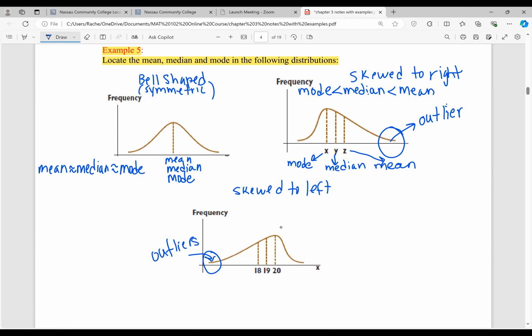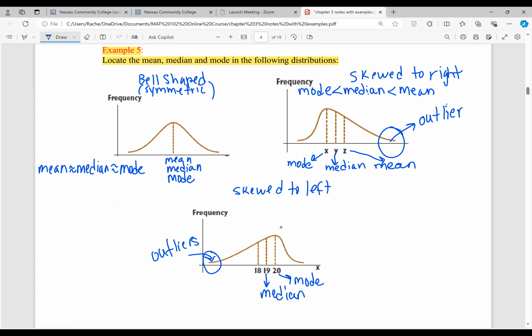So out of the 18, 19, and 20, which is the mean, the median, the mode? So the highest peak is going to be the mode. So 20 seems to be the data value that occurs the most frequently because it has the highest peak. So 20 is going to be the mode. The median is the number right in the middle of the set, which appears to be 19. 19 is in the middle, so that's going to be the median.